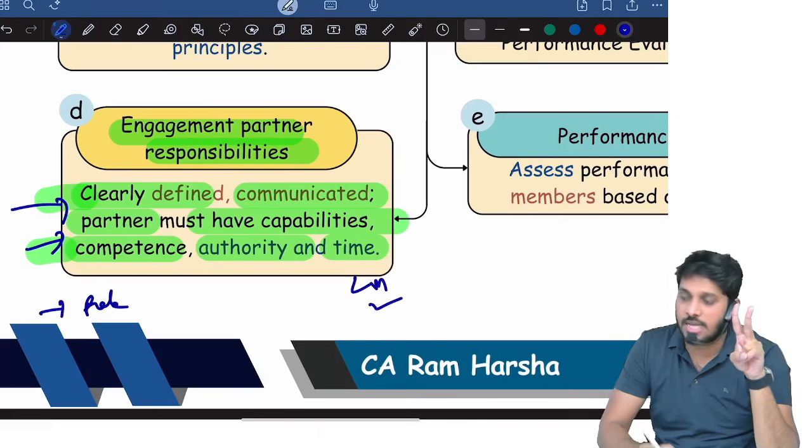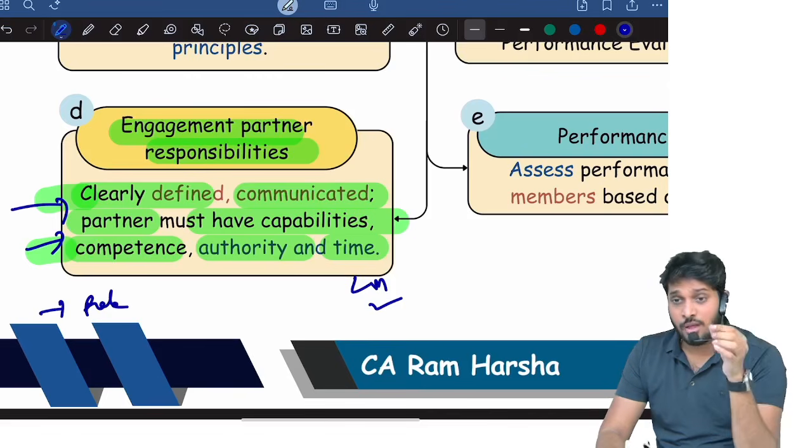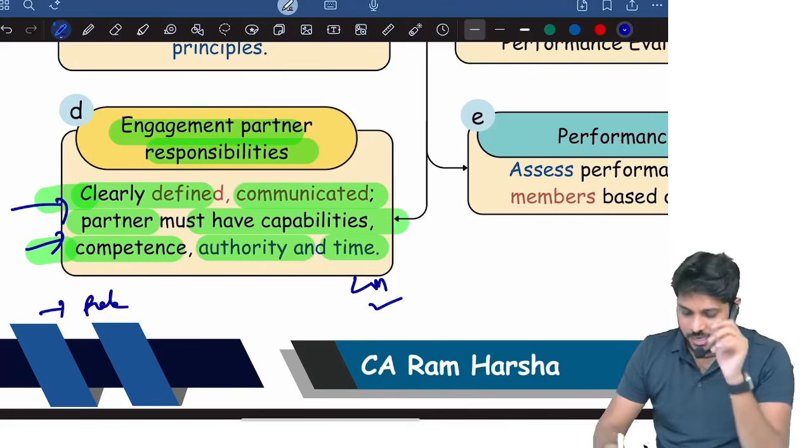So this was asked for 2 marks. Total 5 marks question on that. Understood? What are the responsibilities of engagement partner? So that's what they asked here. Next.